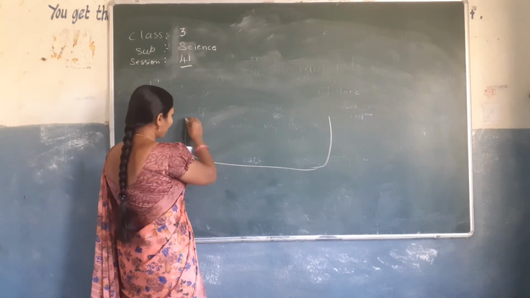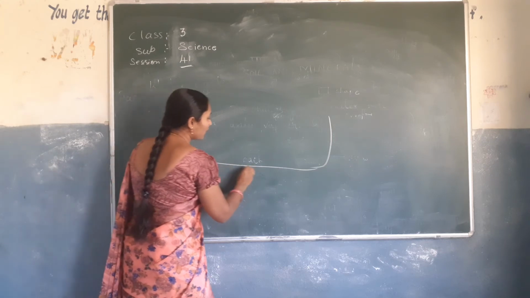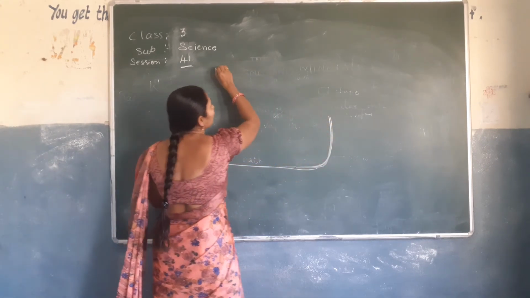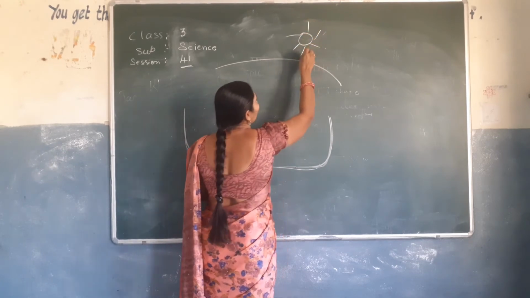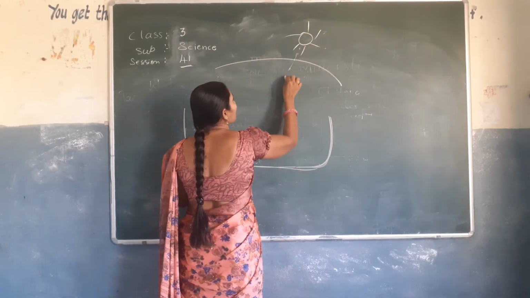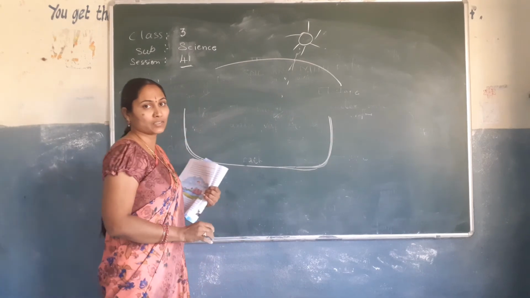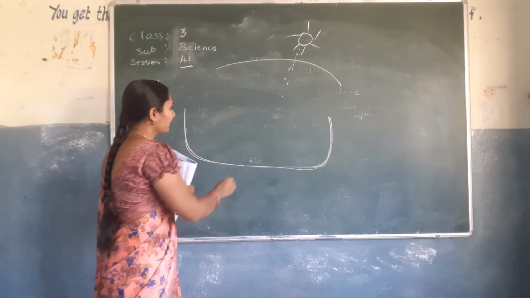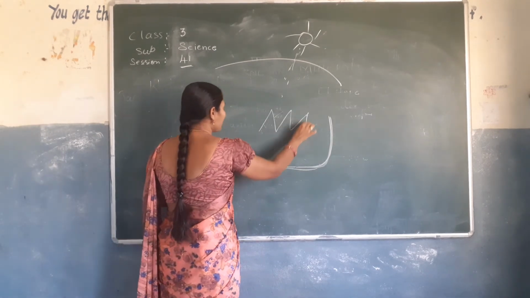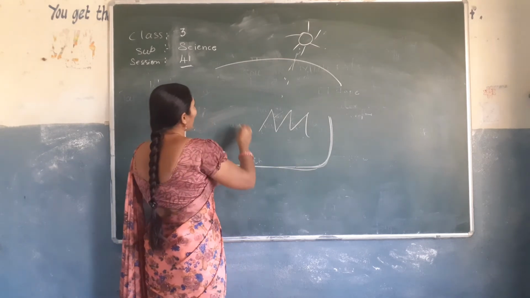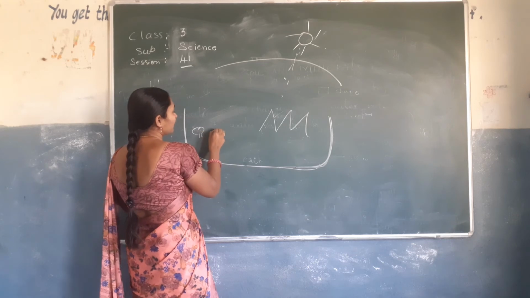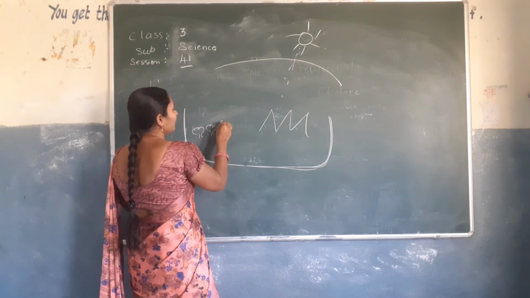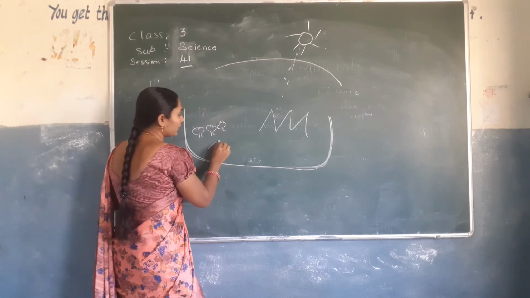This is our earth and this is the sky. Here we are having the sun. What happens? The sun rays will fall on the earth. We are having the mountains and here the trees. Clear? So here we will be having the water.